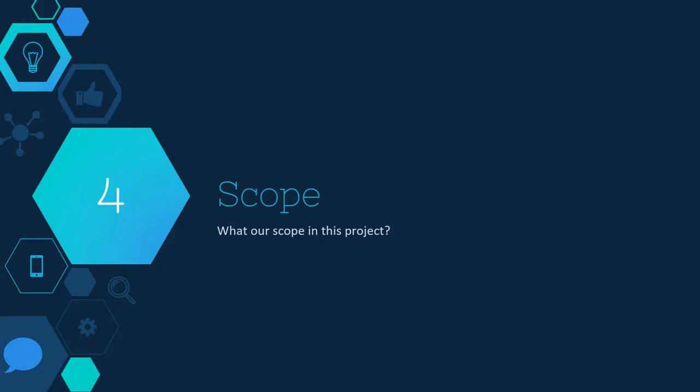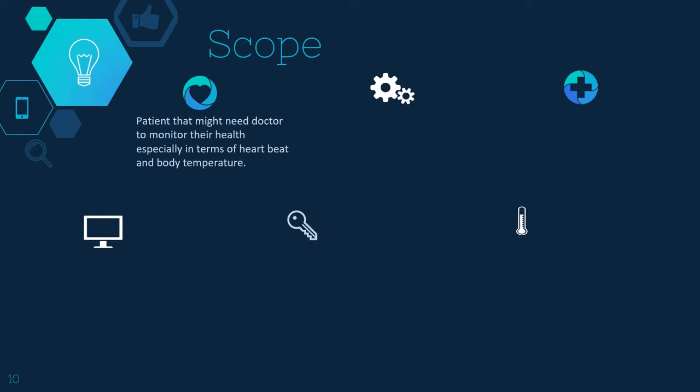All right, now we talk about the scope of this project. For the first scope, we want to have patients who might need a doctor to monitor their health, especially in terms of heartbeat and body temperature. So we are giving them a system to collect all their records, and this will help a medical assistant to assist them regarding their health, based on the sensor and also on the health survey that we provide.